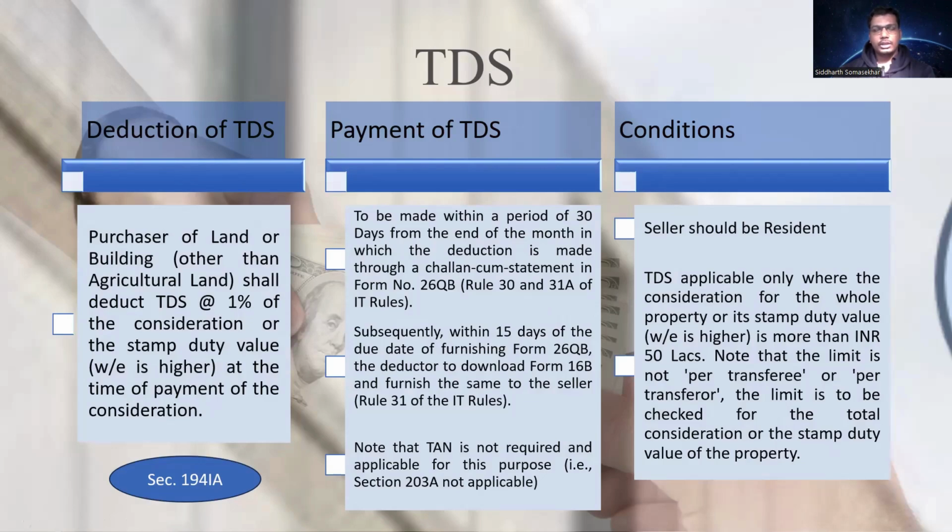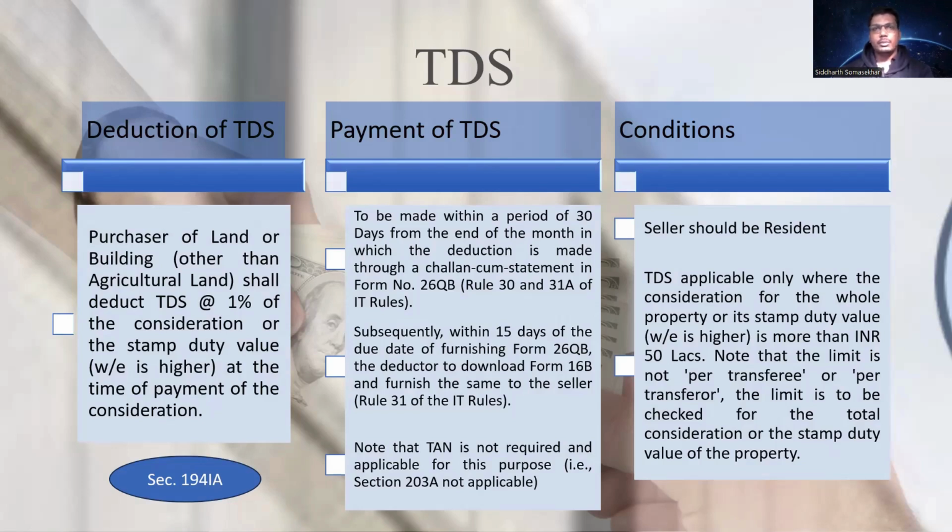Now, the duty of the deductor is not complete here. It has to, within 15 days of the due date of furnishing Form 26QB, download Form 16B and send it to the seller. This is Rule 31 of the income tax rules. Usually, a deductor of TDS in case of businesses has to obtain a TAN under Section 203A. But for Section 194IA, TDS on house property, TAN is not required and not applicable.